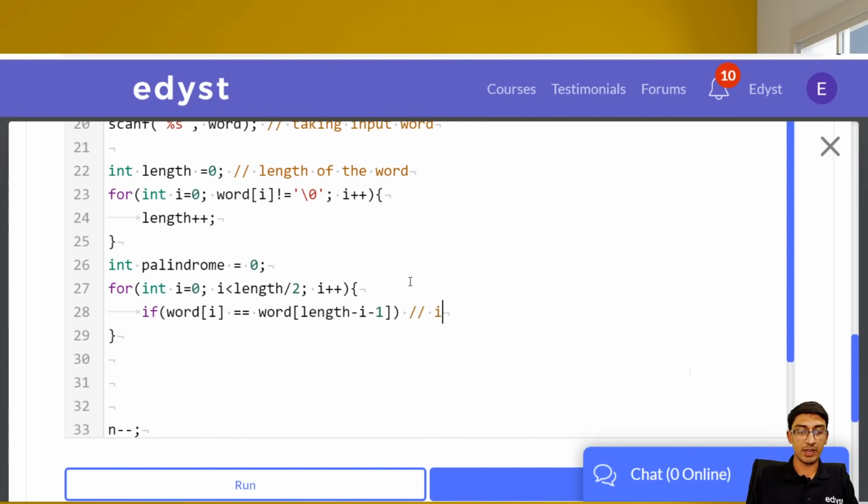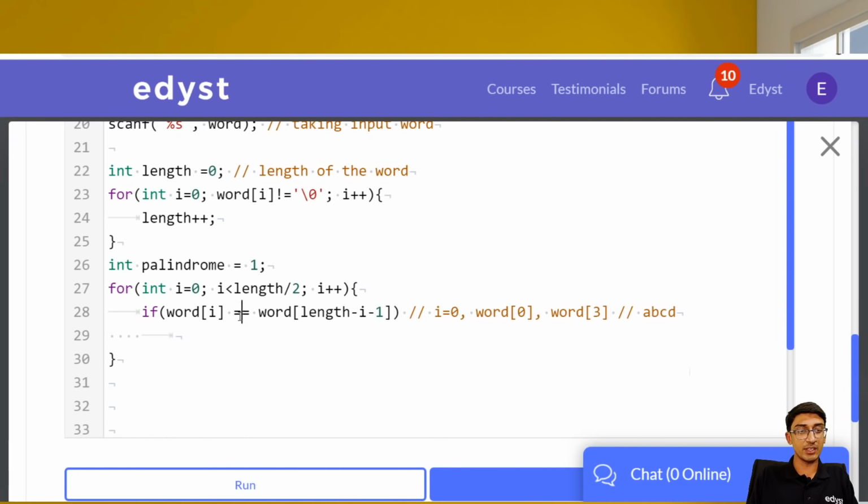When I is equal to 0, we want word of 0 and we want word of 3. This is for A, B, C, D. So we want word of 3, which will be length 4 minus I 0 minus 1. So we want length of 3, correct? So if word of I equal to word of I minus 1, okay, great. So at this time we don't really do anything, or rather, actually let's keep this as if it is a palindrome.